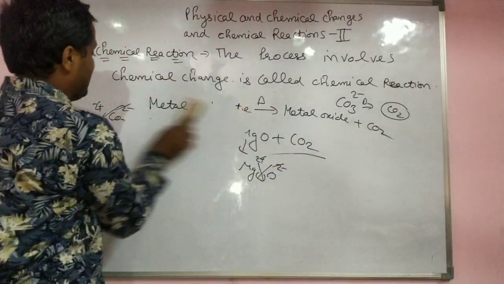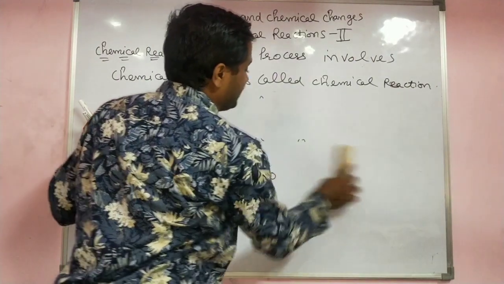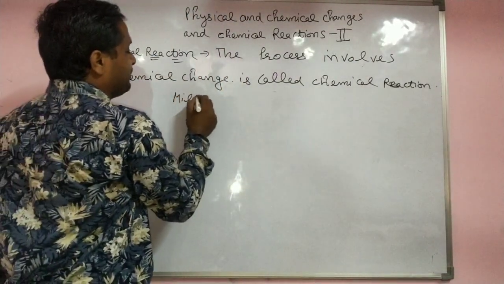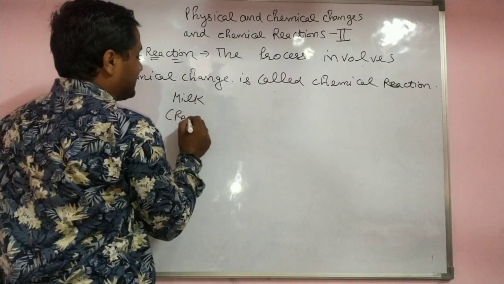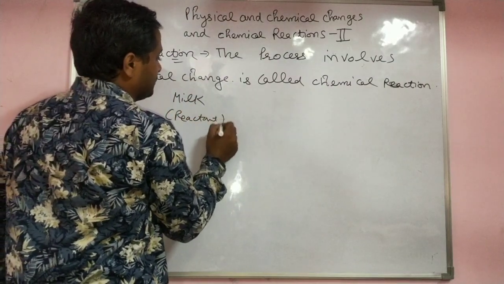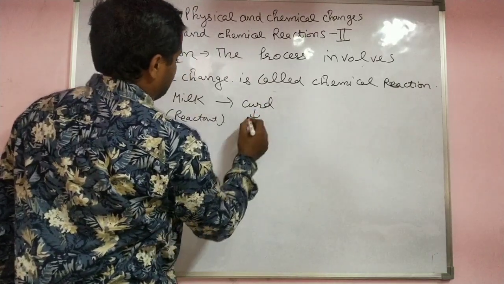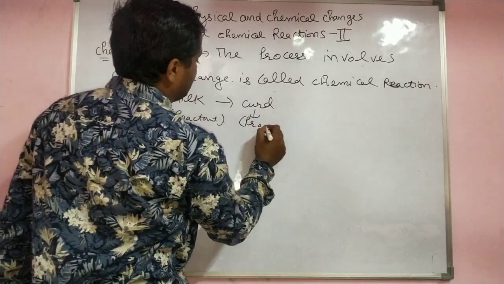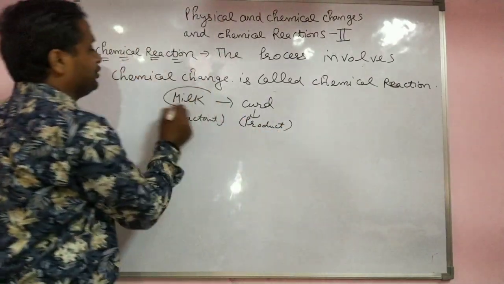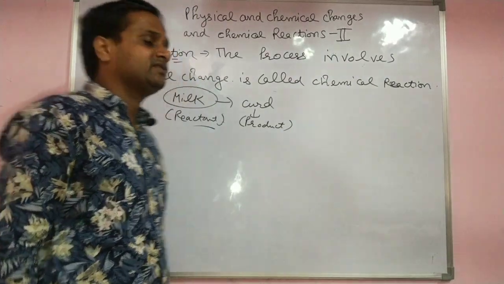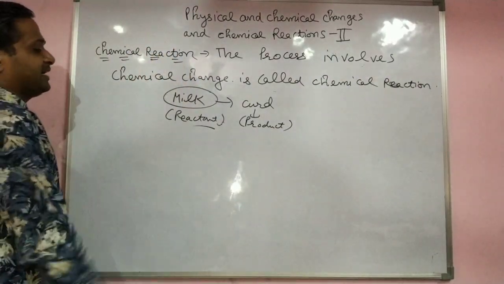Any other example of a chemical change? Yes, curd. First of all, you take milk. Milk is a reactant, and you get curd after the reaction. That is called the product. If you add a little curd to the reactant, it is converted into the product, that is curd. Any other example?